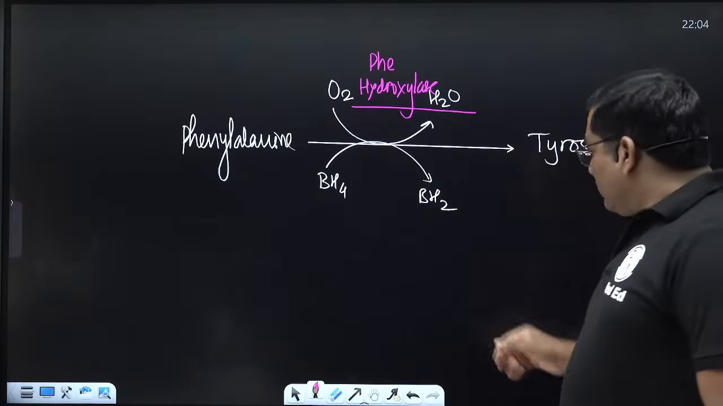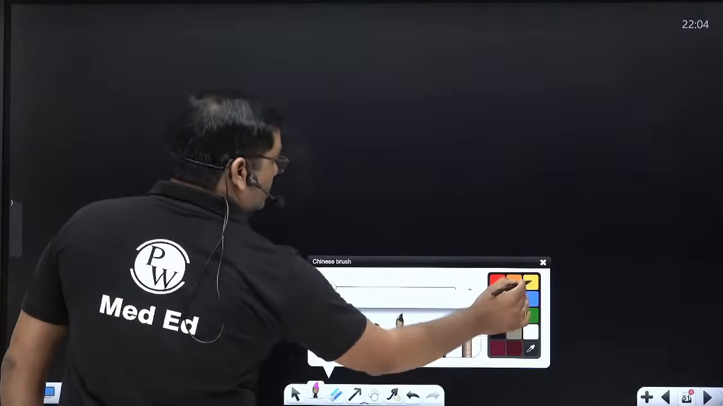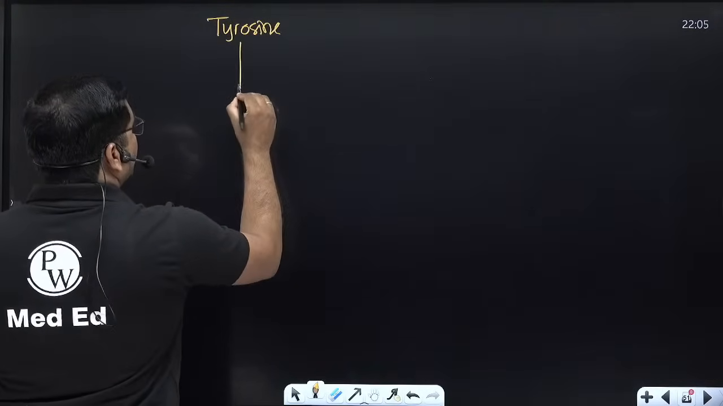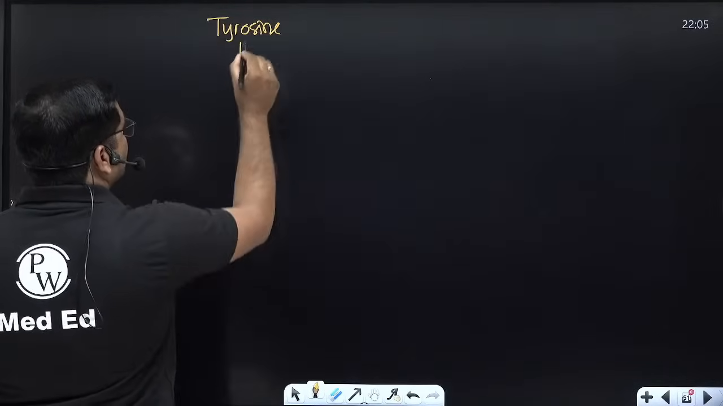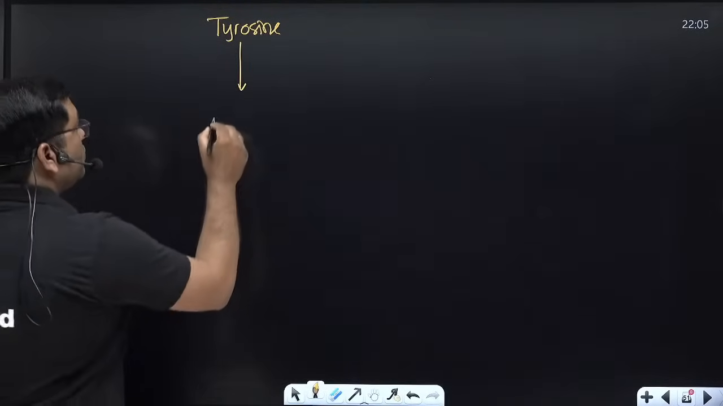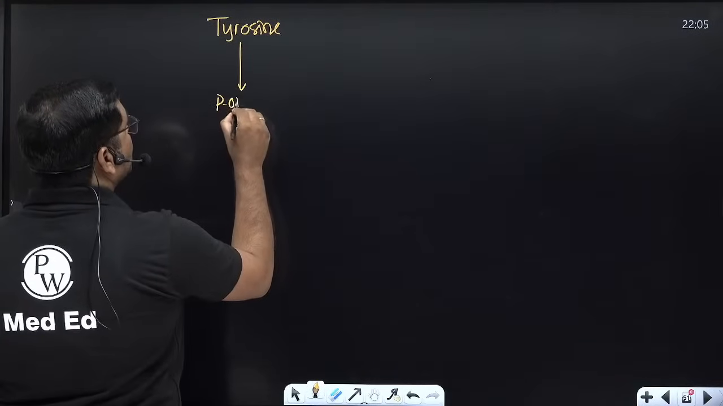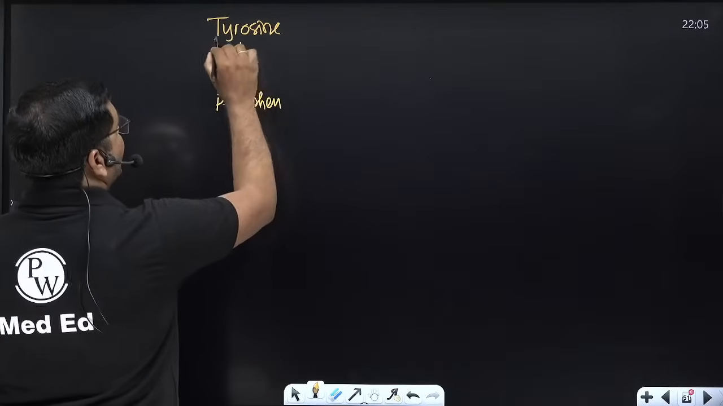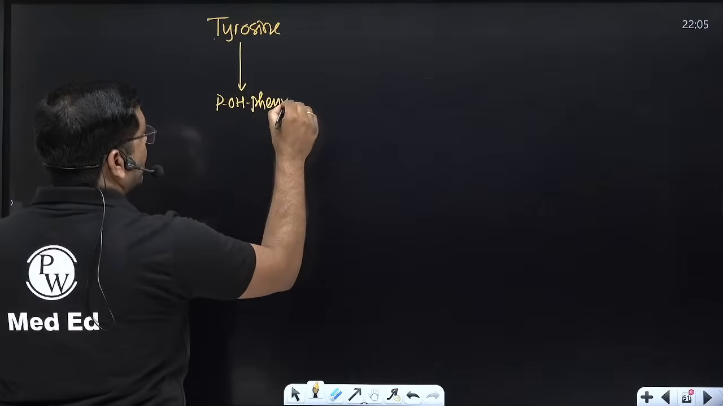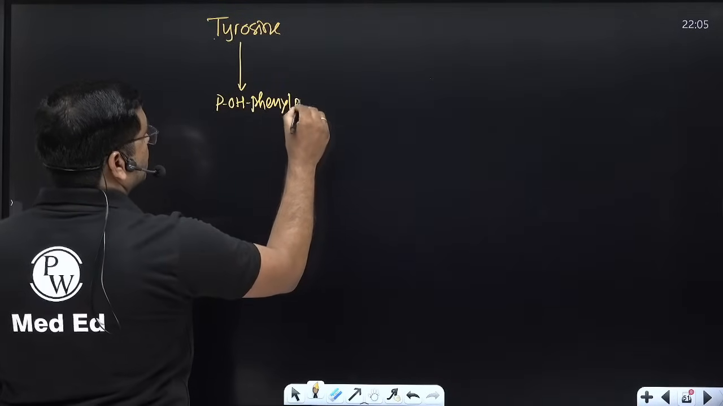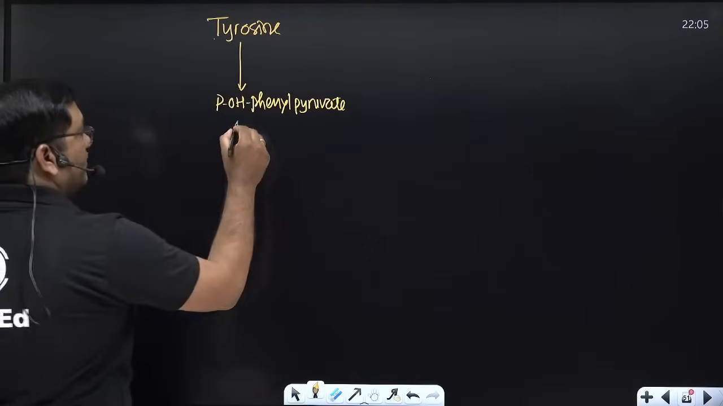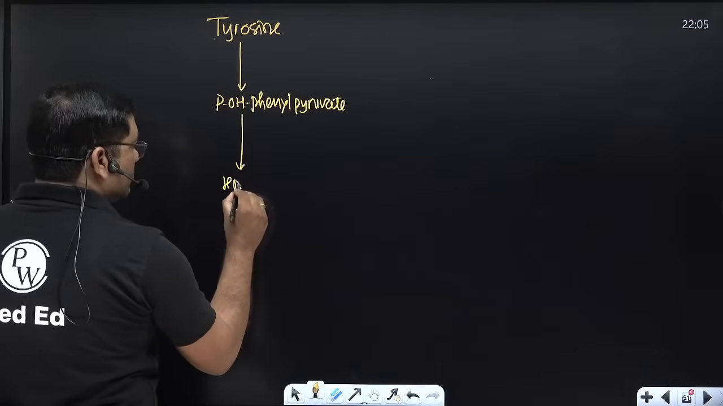Now the further pathway is, see, this tyrosine is converted by a transamination process into para hydroxyphenyl pyruvate. And this para hydroxyphenyl pyruvate is converted into homogentisate.